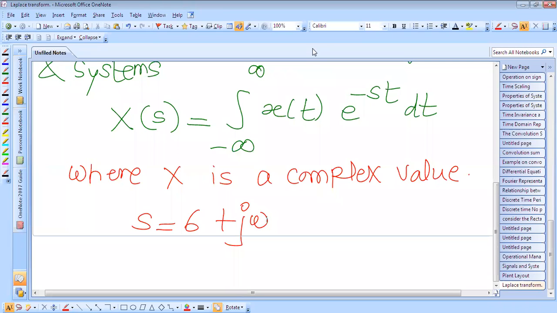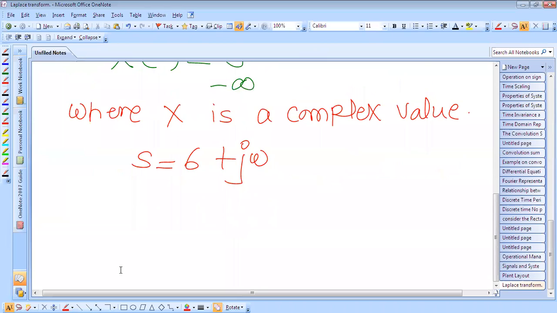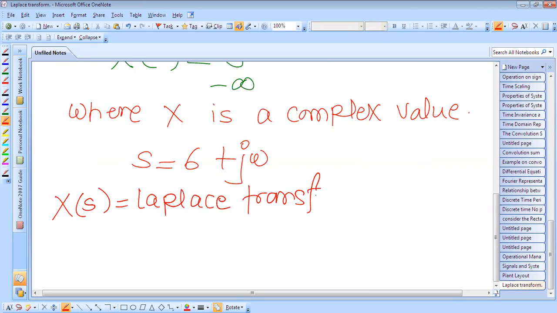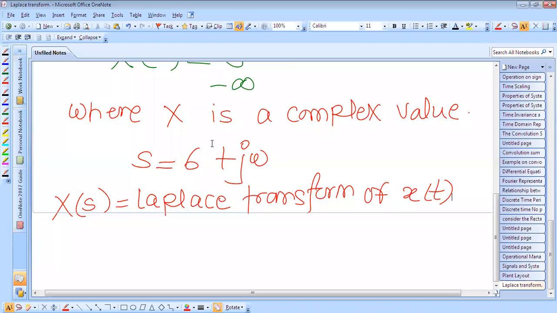Okay, so further we can write that X of s is the Laplace transform of x of t.